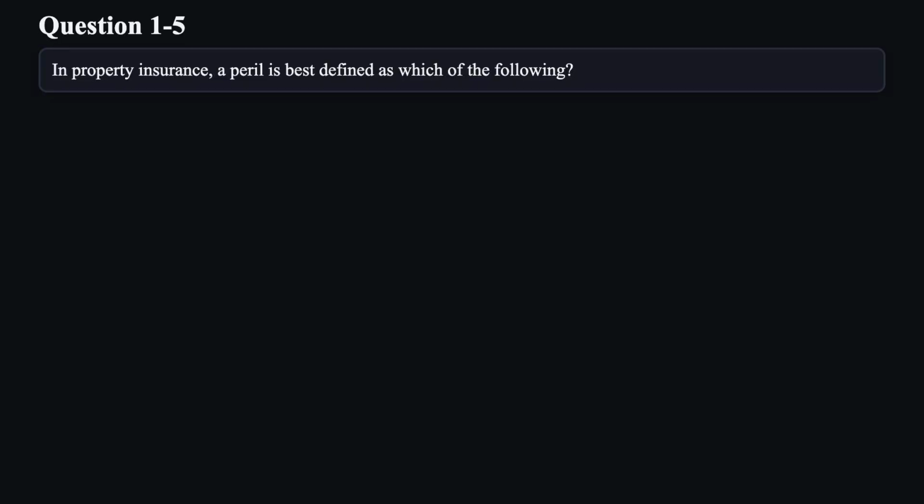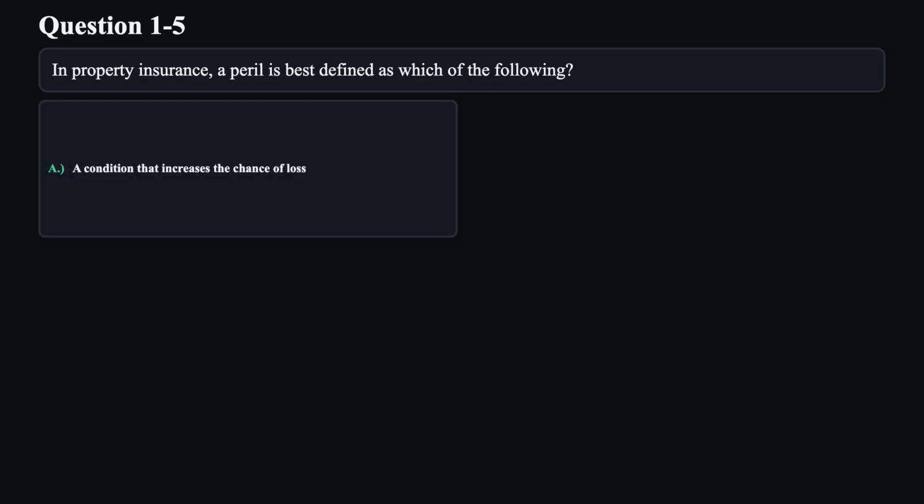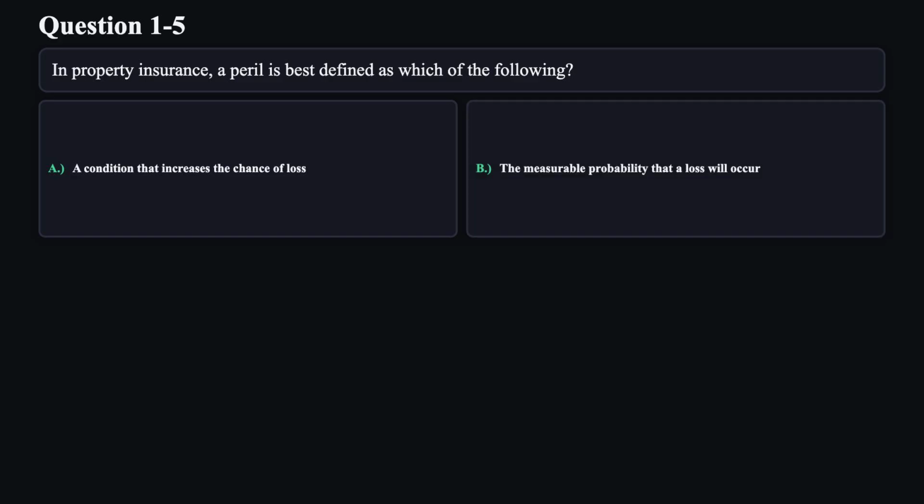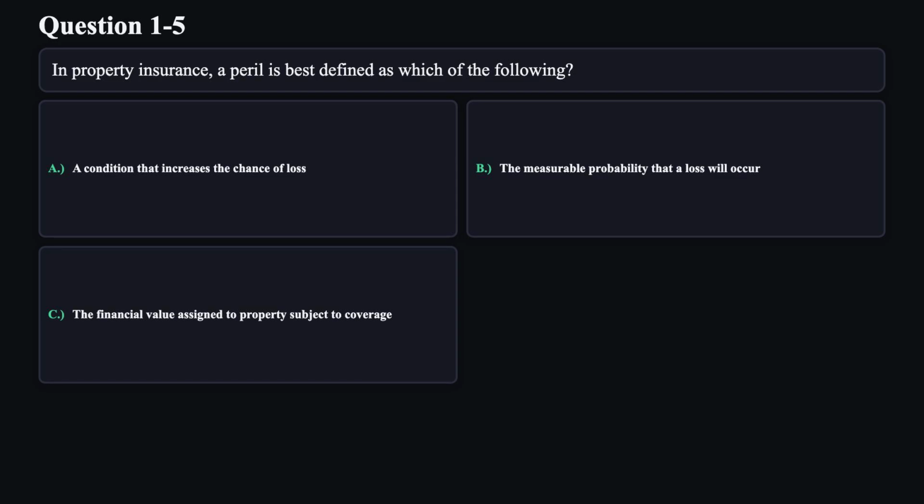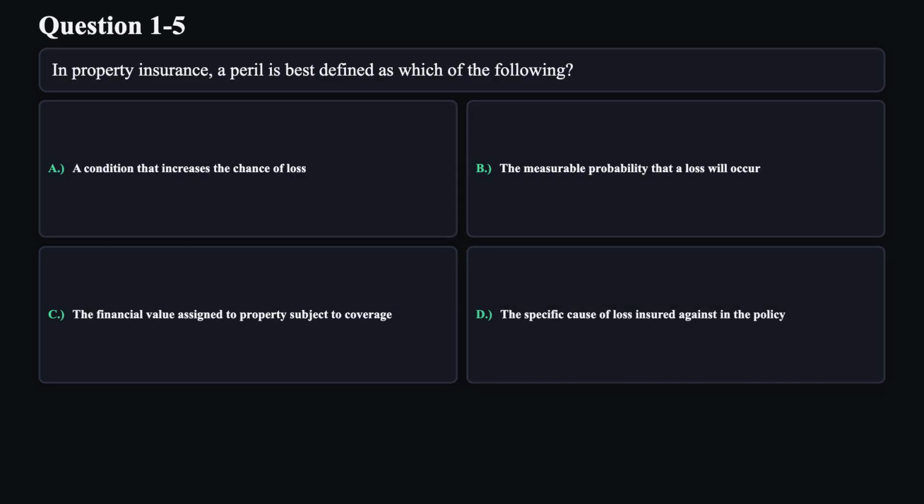Question 5. In property insurance, a peril is best defined as which of the following? A. A condition that increases the chance of loss. B. The measurable probability that a loss will occur. C. The financial value assigned to property subject to coverage. D. The specific cause of loss insured against in the policy.